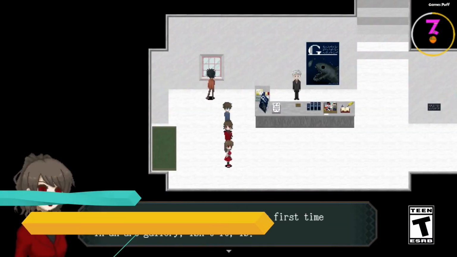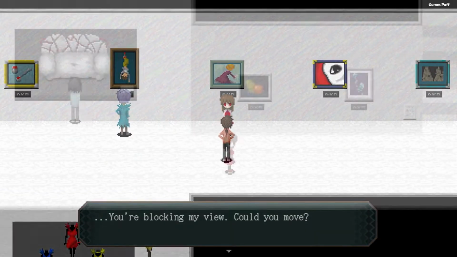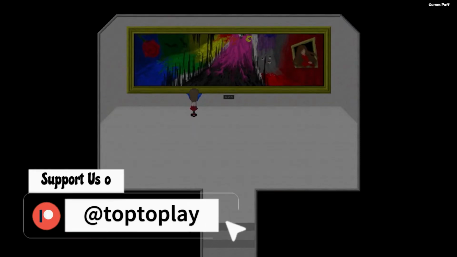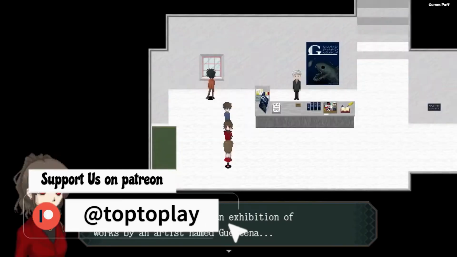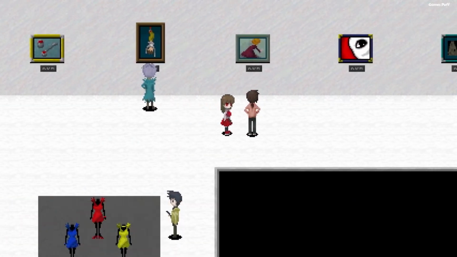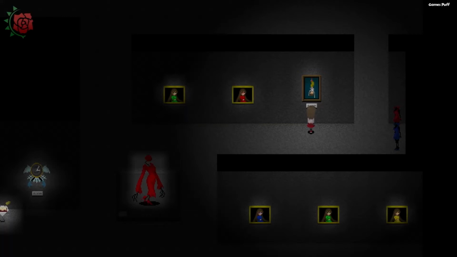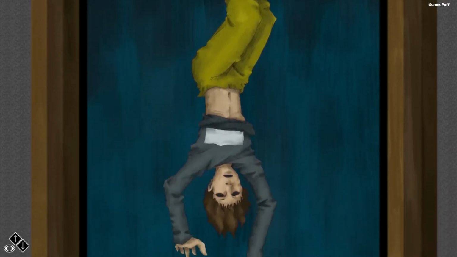Number 3, we have Ib. It's an art-themed role-playing game made using RPG Maker. The simplicity of the visuals is part of what makes the app so effective. There are so many different ways to die that you eventually learn not to trust anything, no matter how ordinary it seems. Your emotional investment in your party members throughout the game will keep you on your toes, as their destinies are tied to your choices.